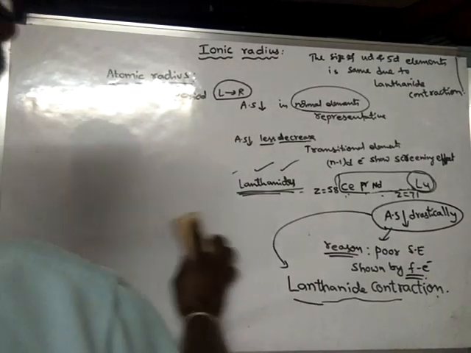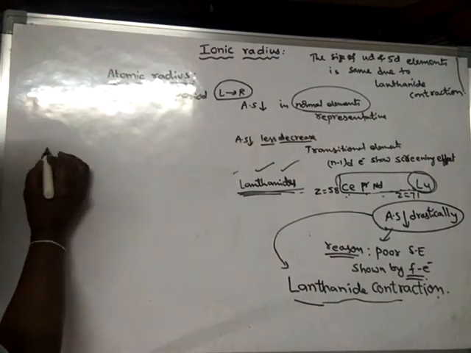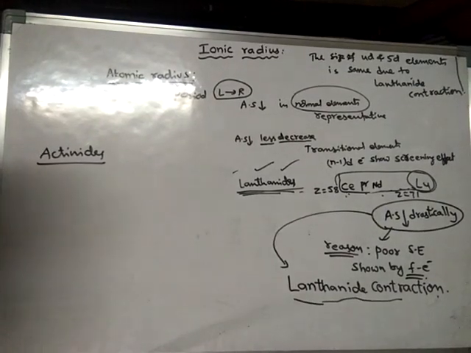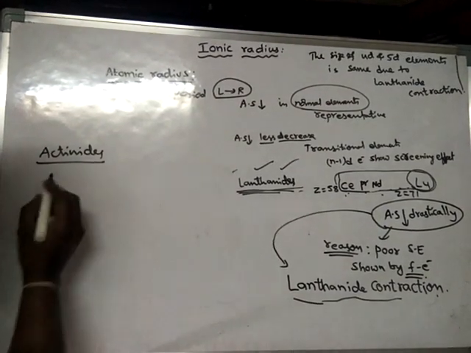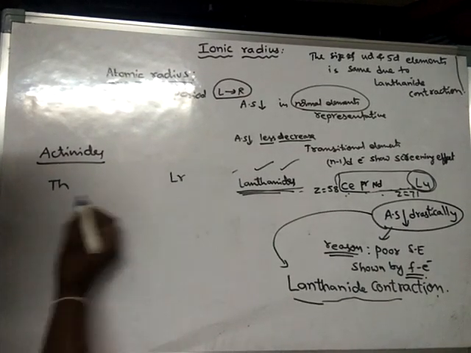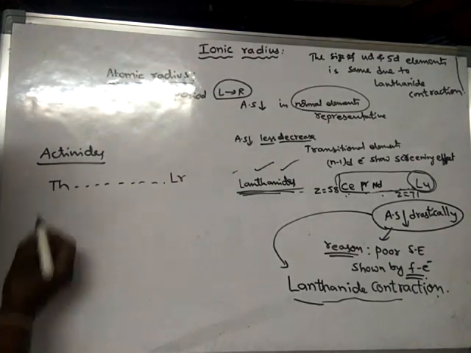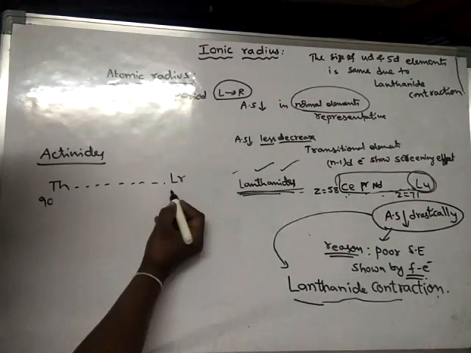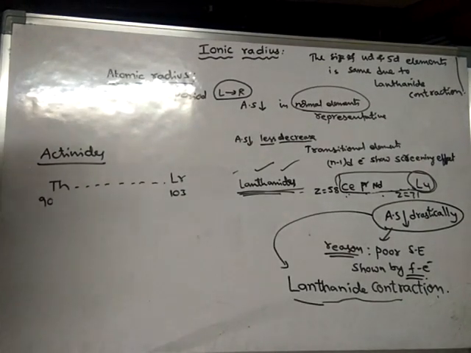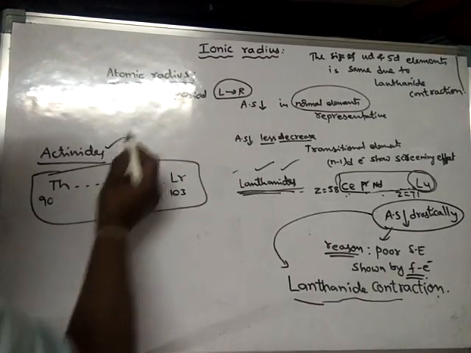In the same way, even in actinides also. Actinides start from thorium to lawrencium. Its atomic number is 90 and the other's atomic number is 103. So starting from 90 to 103, these 14 elements are called actinides.